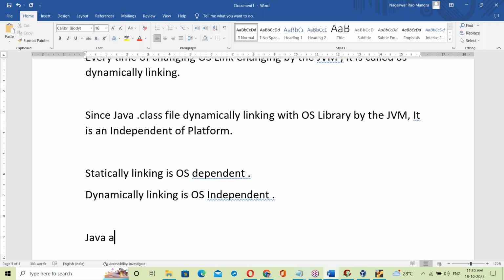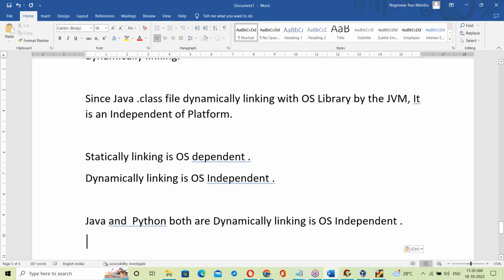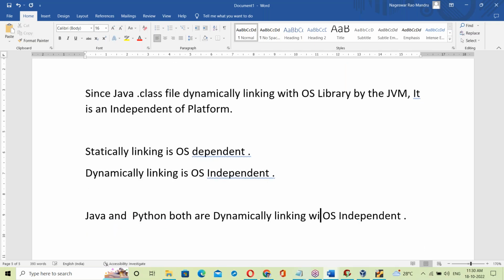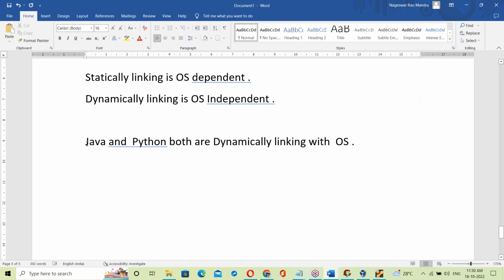See, Java and Python both are dynamically linking with the OS library, so these are platform independent. Even Python is platform independent. The reason is dynamic linking. Scenario where there is static linking: generally an exe file is statically linked, and that is OS dependent.